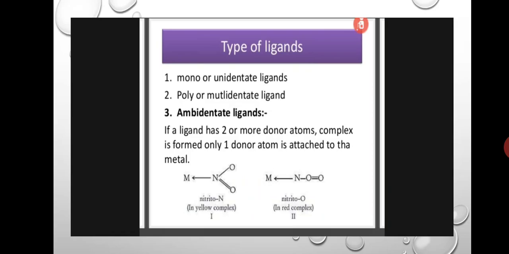If a ligand has two or more donor atoms, a complex is formed, only one donor atom is attached to the metal. Okay, here this is the nitro in yellow complex, and this is the nitrito in red complex.